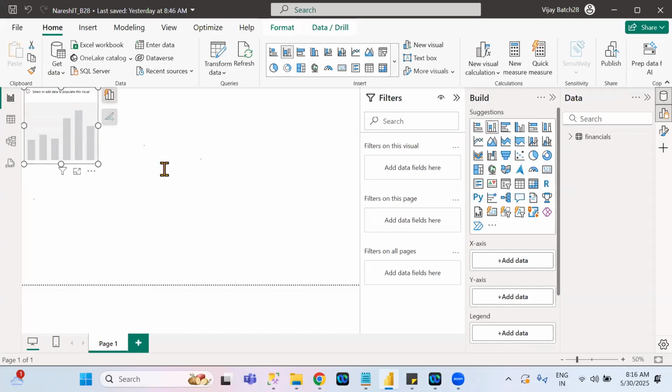Where are we taking visualizations from? Don't worry, I will tell you once again. Visualizations we take from the Build tab. Under the Build tab only, visualizations are available. But Vijay, very few visualizations are there. Don't worry.